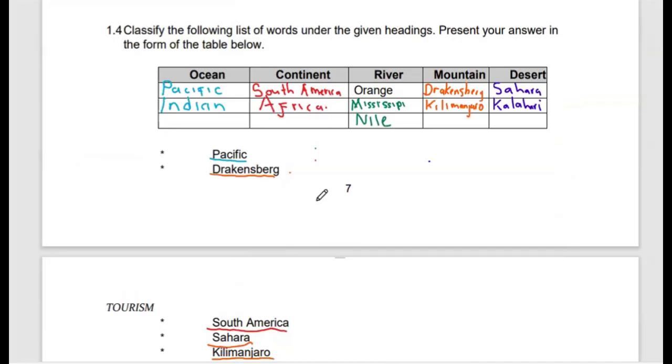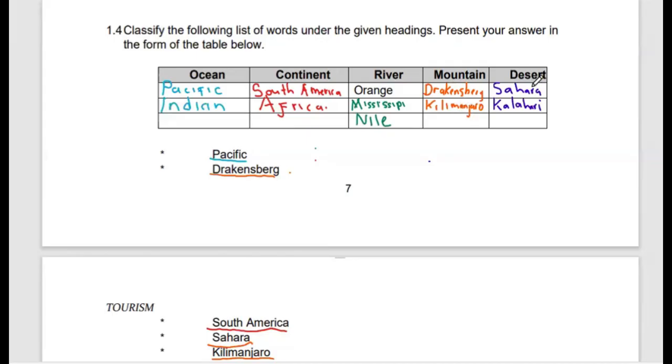So if you look at these different columns, just a recap. The oceans we have are the Pacific and the Indian. The continents, we have South America and Africa. The rivers, we have Orange, Mississippi, and the Nile. Then the mountains, we have the Drakensberg and Kilimanjaro.